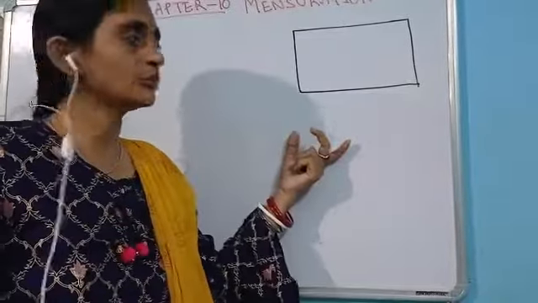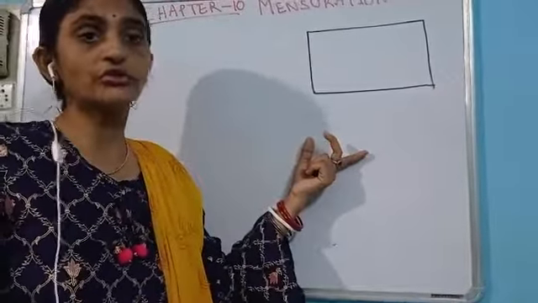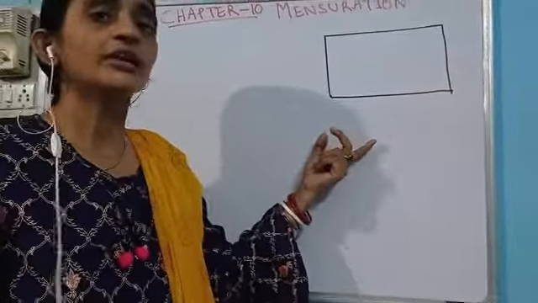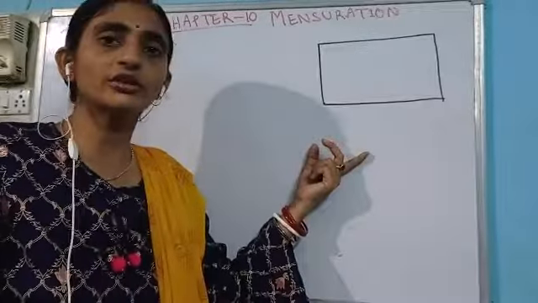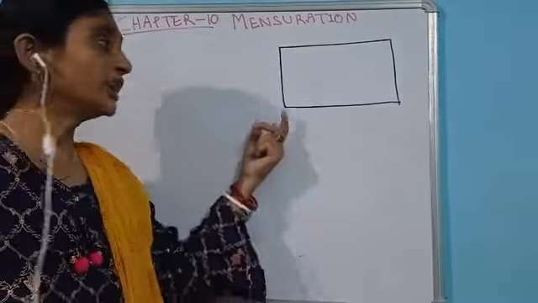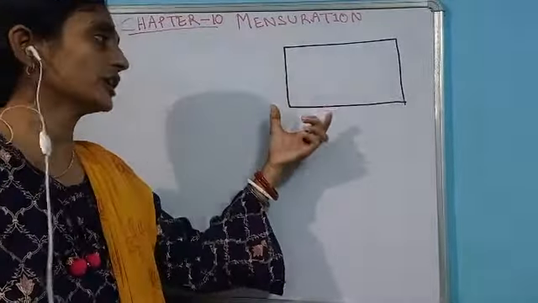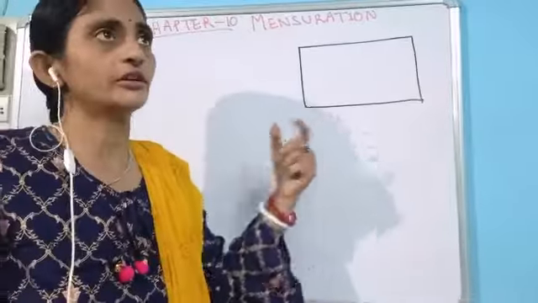We have already discussed the pentagon, which was an irregular figure we took as an example. Then we talked about a square, which was a regular figure. Now I want to give you an example of a rectangle.